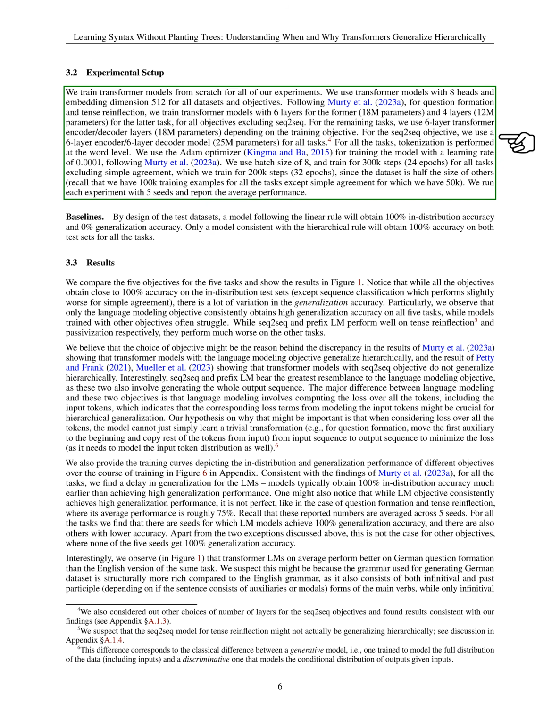For our experiments, we trained transformer models from scratch with specific configurations for each task and objective. We used the Adam optimizer with a fixed learning rate, batch size, and number of training steps for consistency across tasks. Each experiment was run multiple times with different seeds to report average performance.